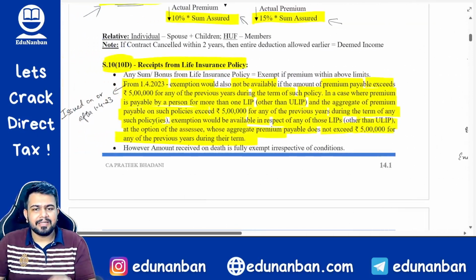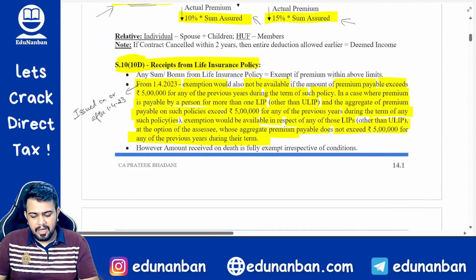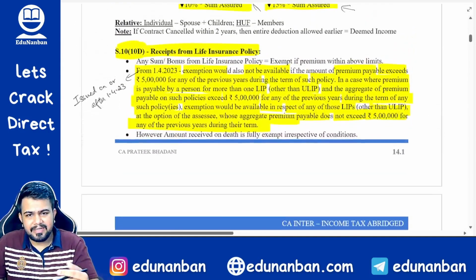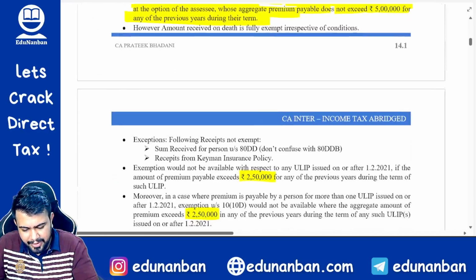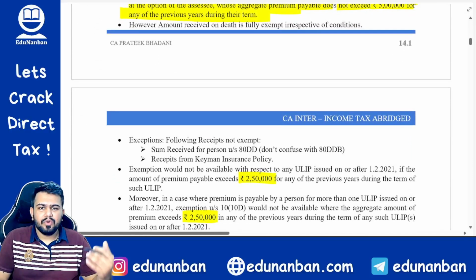I hope it is crystal clear. Now let us discuss how it will be taxed. First, let us also go through the other provisions quickly. These are all old provisions only.